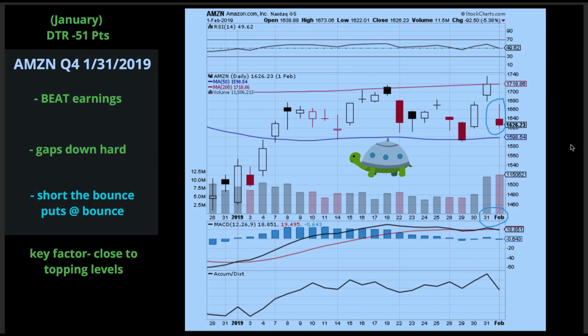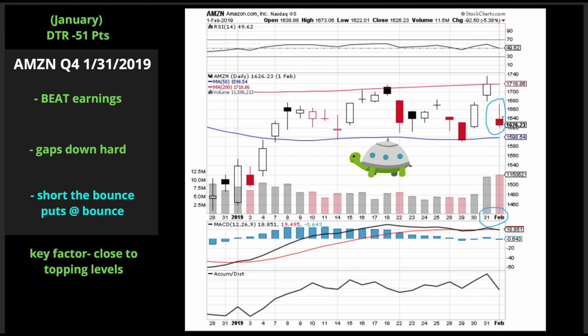Okay, so now what I'm going to do is calculate the percentage from the open to the top of the bounce, okay, because this is the one scenario that matches up with what we have today. So I'm going to calculate the percentage. We're going to apply the percentage of this bounce to our scenario today. That way we can get a good calculation of where we think we'll bounce to tomorrow.